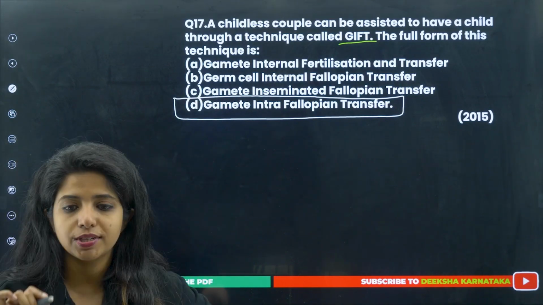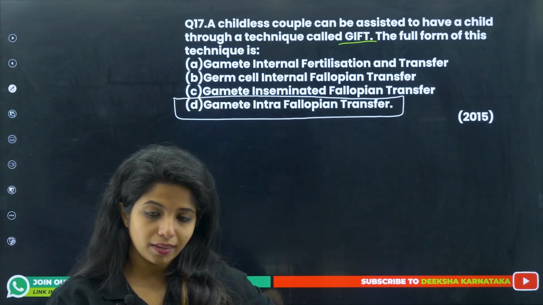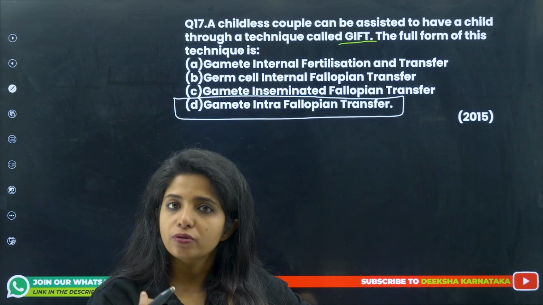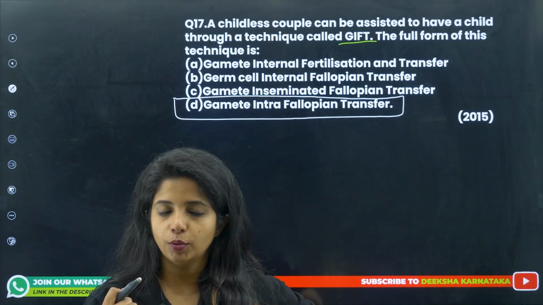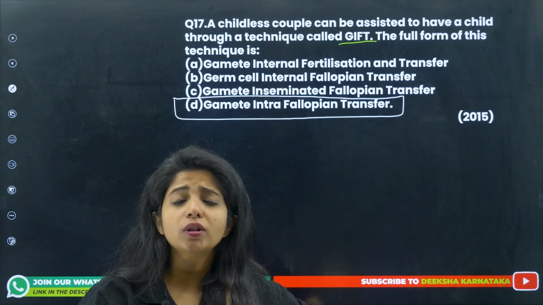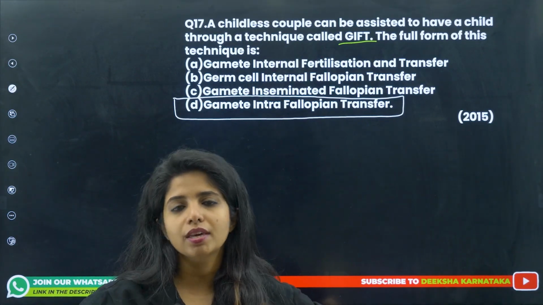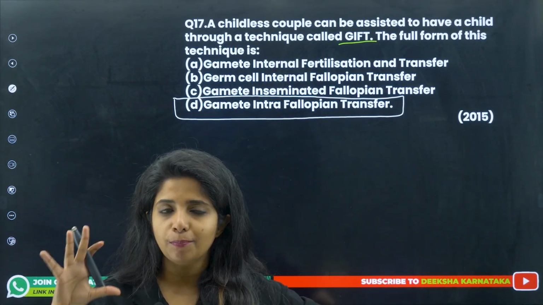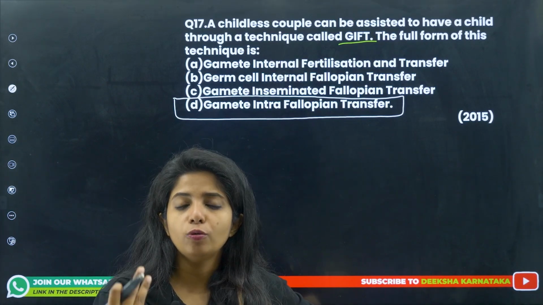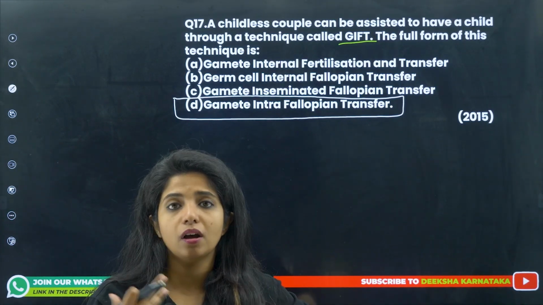Basically, the problem is that the woman might not be able to produce the gamete, that is ovum, okay, but she has all the features of getting this embryo implanted, or everything else is really good. She can conceive a baby, apart from the fact that there won't be much amount of gametes being released in her body.